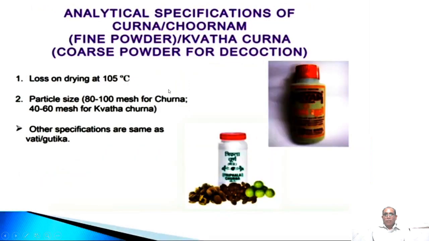Then for powder preparations, churna, fine powder, kwath. So loss on drying, as we have discussed, we have to treat the sample at 105 degrees for 30 minutes until the two readings become the same. Then particle size determination for churna, 80 to 100 mesh; for kwath churna, from which we have to prepare some extraction, the particle size is 40 to 60 mesh. Then other specifications which we have studied in bhasma and gutika are the same.